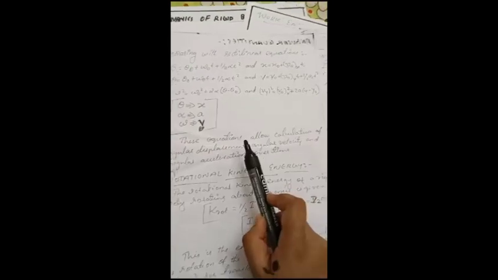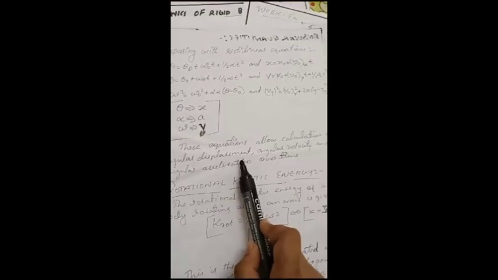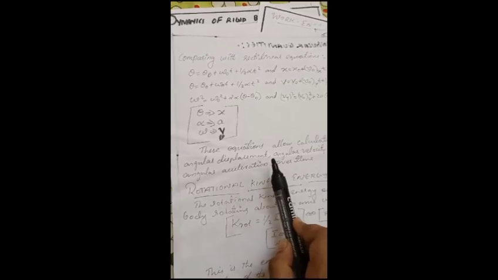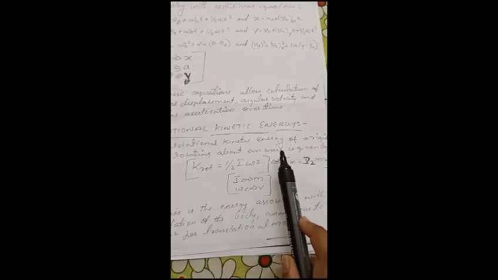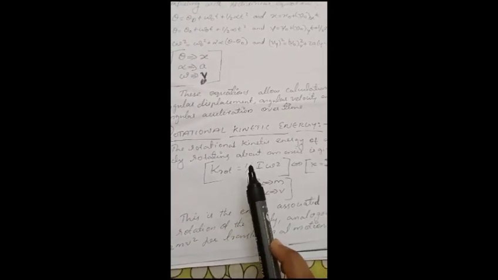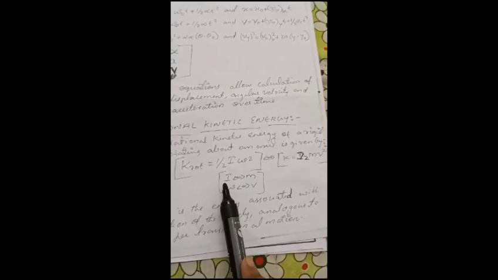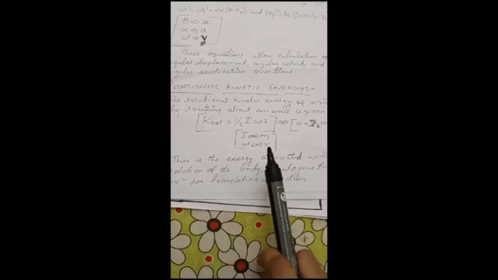Okay. These equations allow calculation of angular displacement, angular velocity, and angular acceleration over time. Next, we can move on to rotational kinetic energy. The rotational kinetic energy of a rigid body rotating about an axis is given by K rotational is equal to half I omega square. This is the translational equation, half m v square. Here we can see that the mass turned to moment of inertia and the velocity turned to angular velocity, or omega. This is the energy associated with the rotation of the body, analogous to half m v square for translational motion.